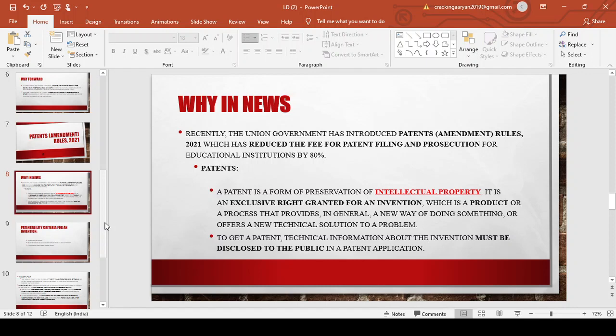So a patent is just a form of preservation of intellectual property right, meaning whoever has invented any invention, any product in general or whatever solution he has brought, should have the exclusive right for that particular invention. So the patent should be a very unique thing made by the person who is making it, and then he will be granted the patent.